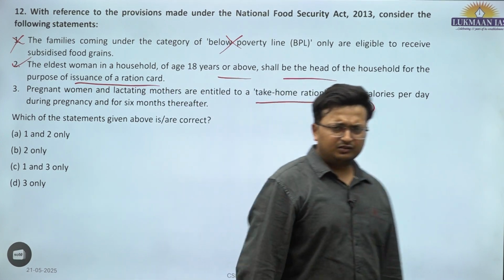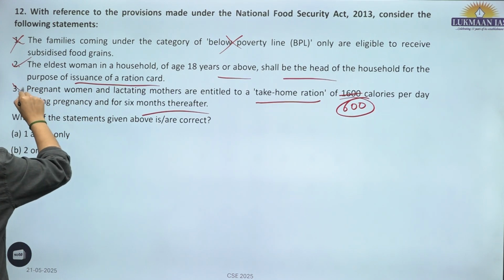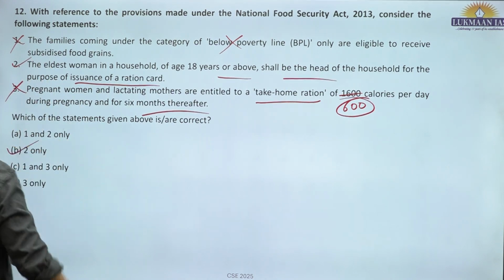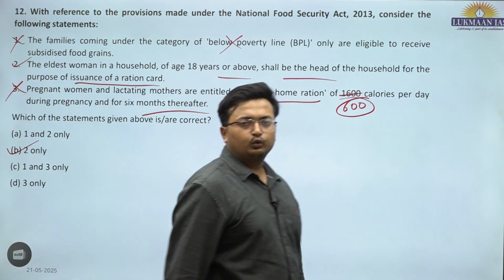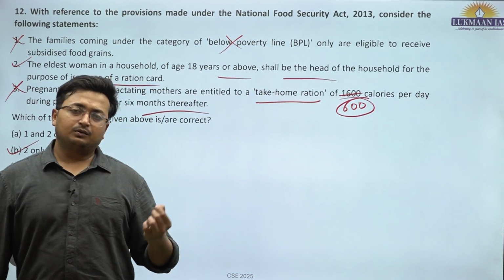Pregnant woman and lactating mother are entitled to THR, take home ration, up to 600 calories. Not 1600, that is too much. During pregnancy and for 6 months thereafter. Third is incorrect. A factual information. So, B is the correct answer only. It's 2 only. So, these are, you can say, small provisions.